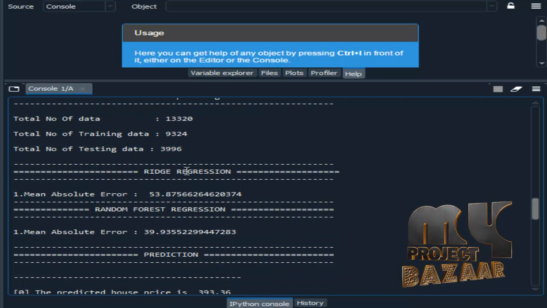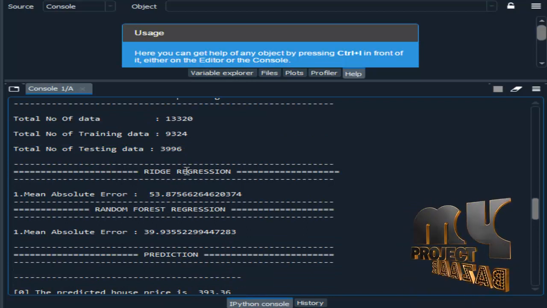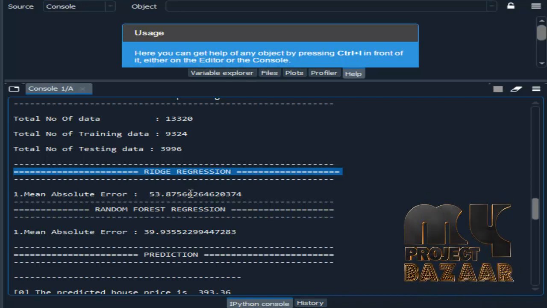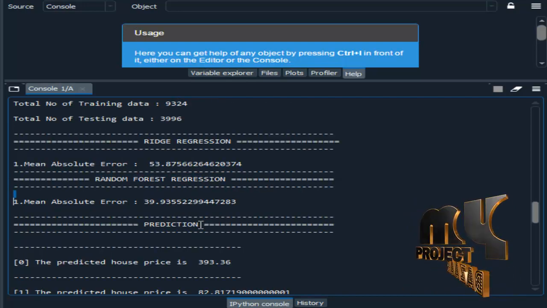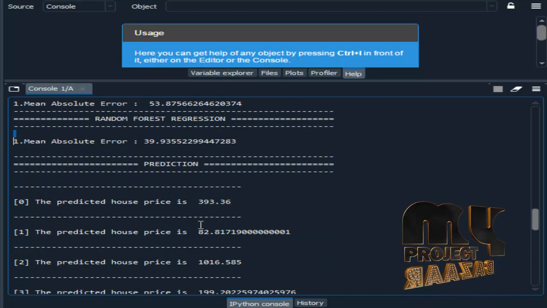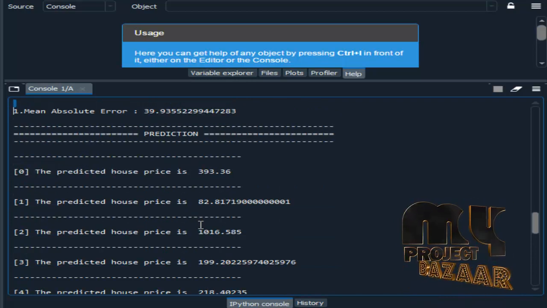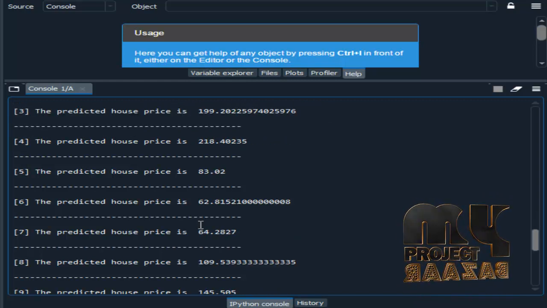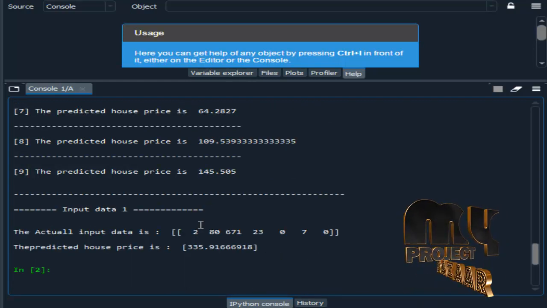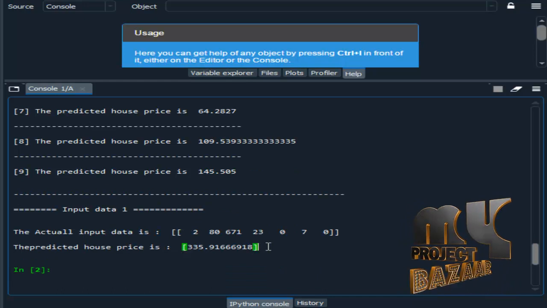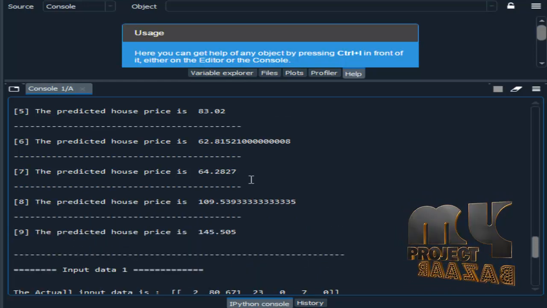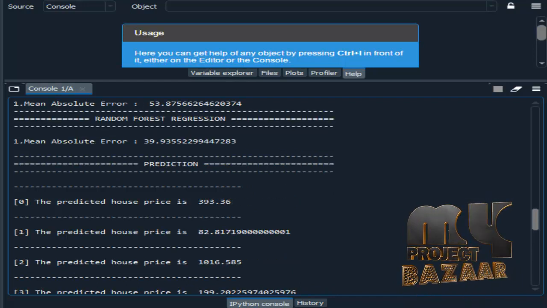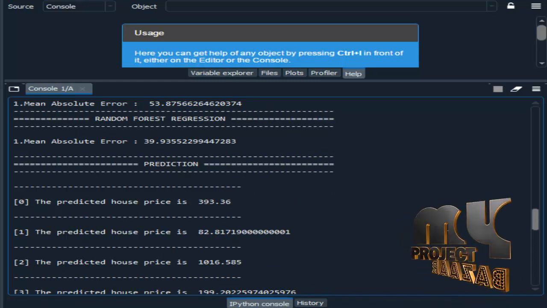After that we analyze the performance metrics, that is the error values. This is the result for ridge regression. This is the result for random forest regression. Then finally we estimate the house price. This is our sample of predictions. The house price result is in terms of lakhs.